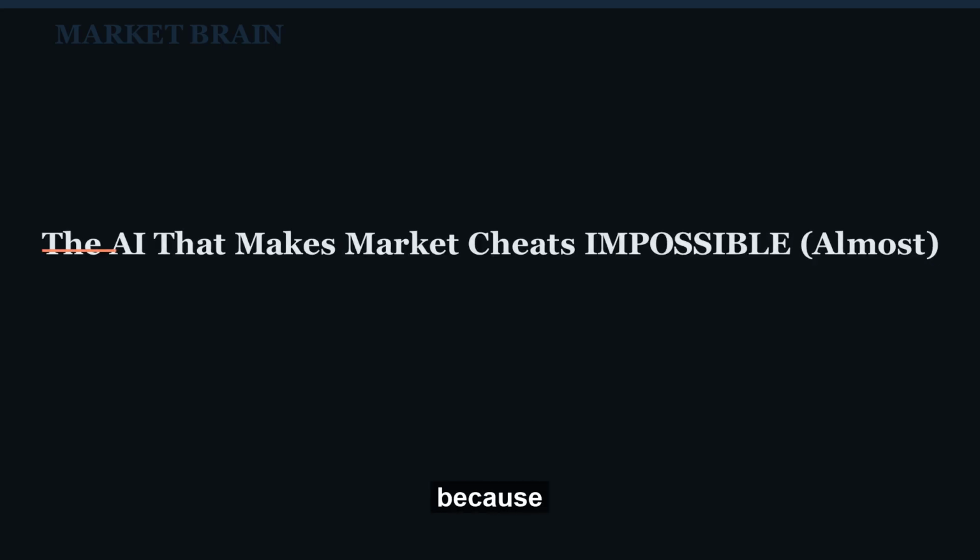Alright, gather round, because today we're talking about something that sounds like science fiction but is very much real: an AI designed to eliminate free money from financial markets. Yes, you heard that right. We're diving into the world of arbitrage options pricing and how a new breed of artificial intelligence, called a neural operator, is stepping in to ensure that the complex web of derivatives prices remains perfectly consistent and, crucially, arbitrage-free. It's like having a super smart, hyper-vigilant auditor for the entire options market.